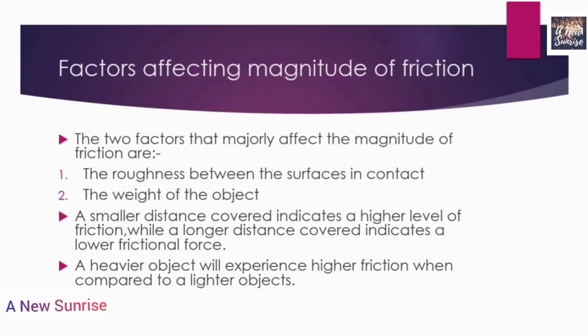Now let us study about factors affecting magnitude of friction. What are the factors that affect friction? The two factors that majorly affect the magnitude of friction are the roughness between the surfaces in contact. The two surfaces which are in contact, their roughness affects the magnitude of friction. And the second factor that affects the magnitude of friction is the weight of the object.